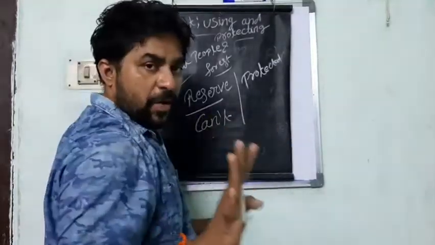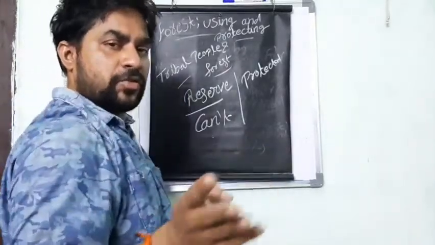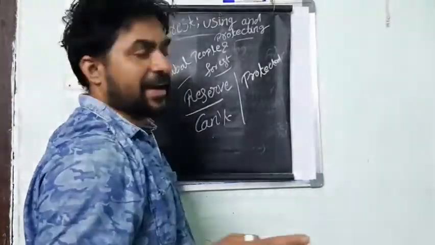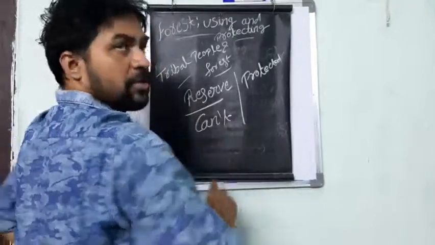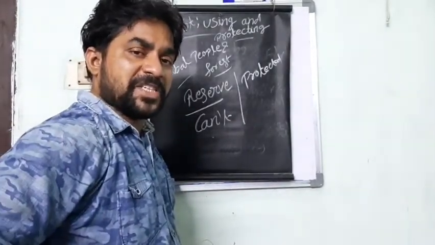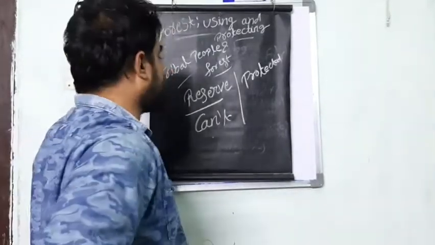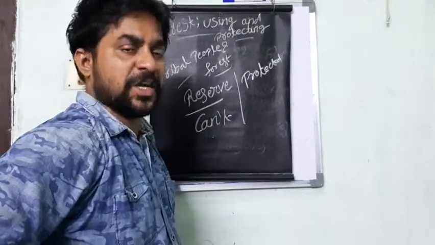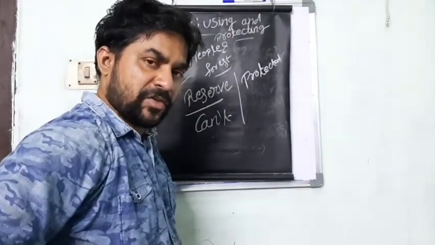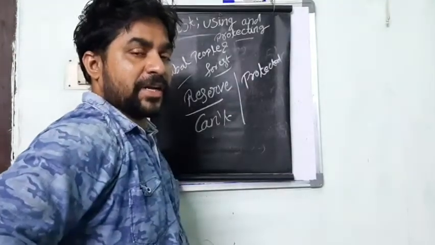So out of 1,000 acres of forest land, the land can be divided into reserve and protected. The reserve forest can be used only by the government and the forest department, and no tribals or other people can enter into the reserve forest. If you enter into the reserve forest, that is a crime under the forest rule.